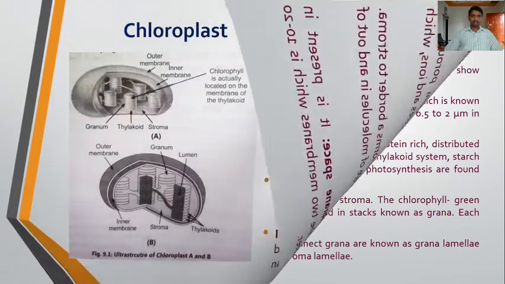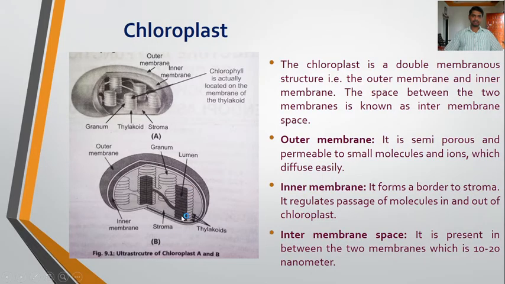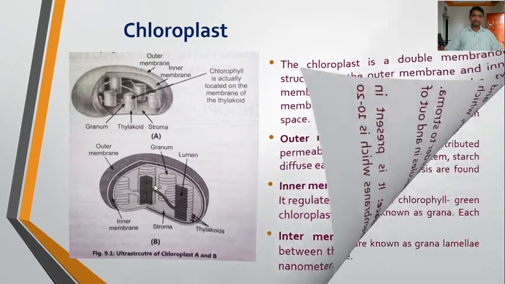The grana are made up of stacks of thylakoids. This is the granum, singular; granum, plural, grana. So these are the grana that are found in the stroma or the matrix of the chloroplast. It is made up of thylakoids. These are plate-like or disc-like structures stacked one above the other like a neat pile of coins. This is called the thylakoids. So these thylakoids make the granum, and the individual grana are connected to each other by means of stroma lamellae.